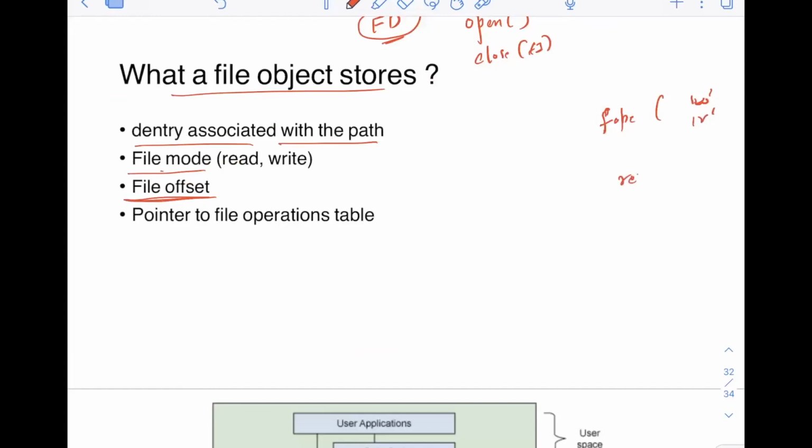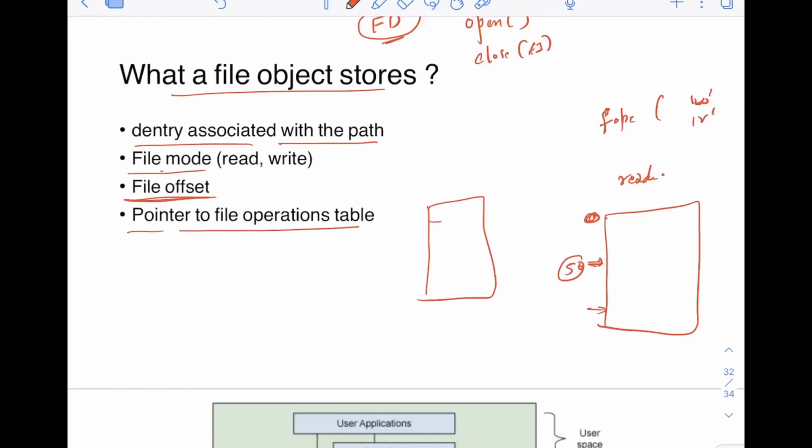So if you are reading a file, initially maybe you will start at 0. If you start reading from 0, you may reach 50, and once you have reached 50, the offset becomes 50. Now it can change again, for example. It keeps track of where you actually are in the file with the help of the file offset. It also stores a pointer to the file operations table. There will be a table for operations like read, write, and all of this. Say F1 is a file object; it will store a pointer to this, and then you can call read, write, and so on.